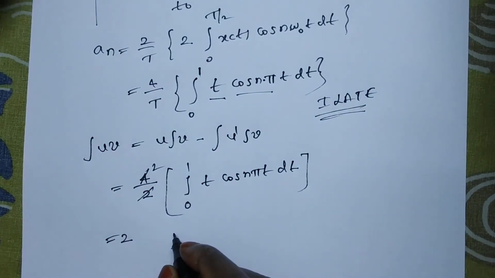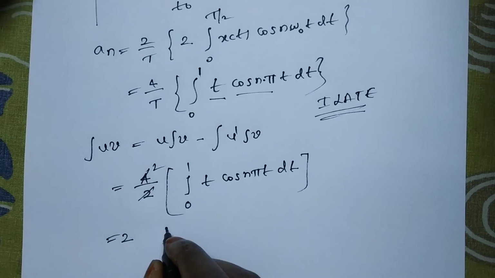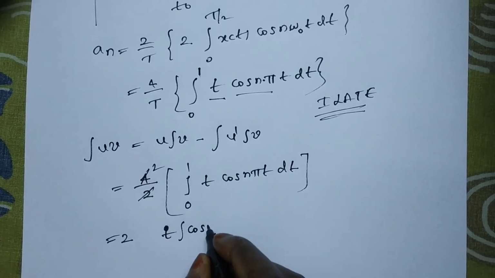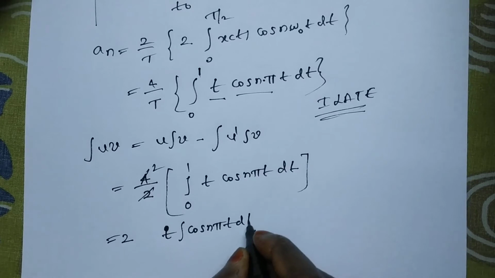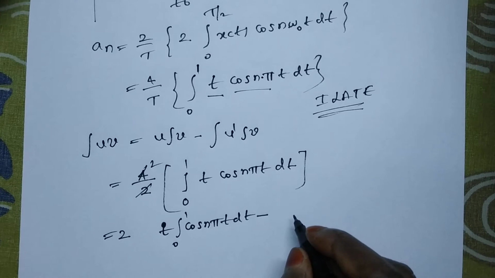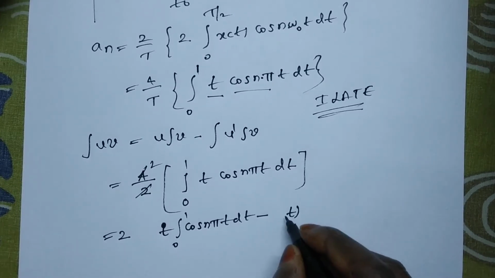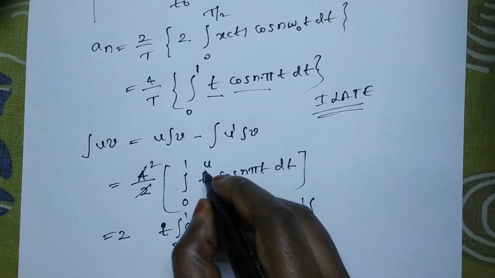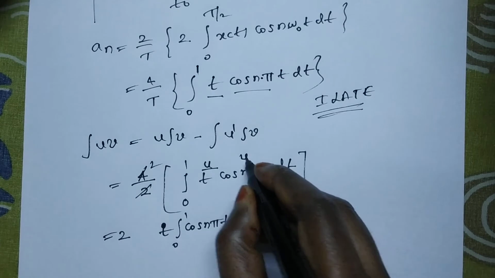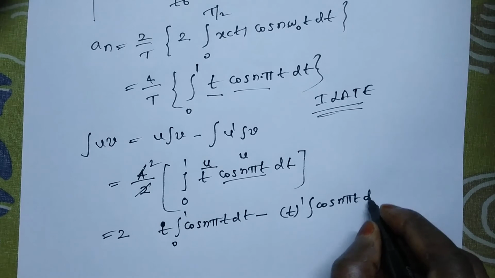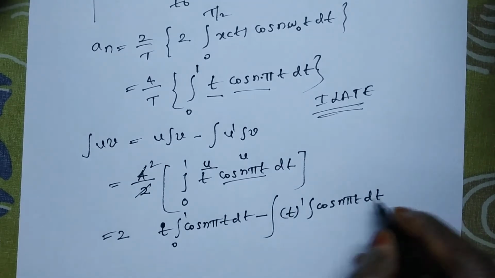Then apply the integral uv formula: t times integration of cos n pi t dt, minus u dash, the differentiation of t, times the integration of v. t is the u term and cos n pi t is the v term. Integration of cos n pi t dt, and one overall integration also.